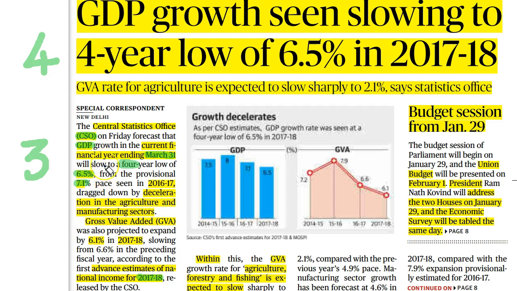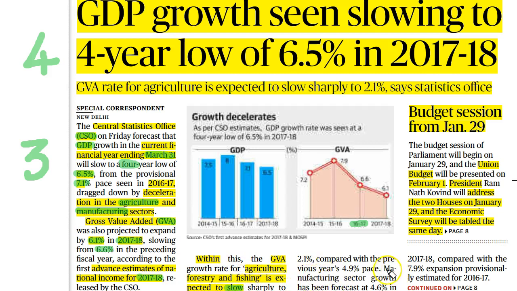The main reason for this reduction is primarily the deceleration of the agricultural sector and the manufacturing sector. Apart from this, the Central Statistics Office also says that the gross value added has dropped to 6.1% in the financial year 2017 to 2018. Earlier, for the financial year 2016 to 2017, the gross value added was 6.6%. In the gross value added growth also, the agricultural sector, forestry and fishing have recorded slow growth.